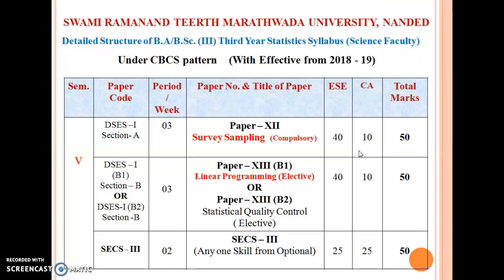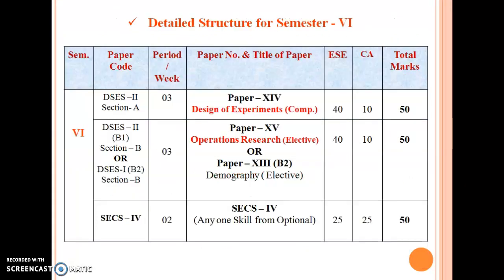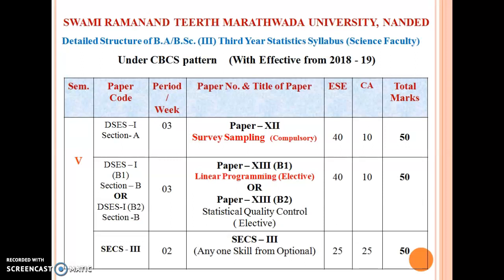we have two semesters, semester 5 and semester 6. For semester 5, we have two different papers, paper 12 and paper 13. Paper 12, survey sampling, is a compulsory paper. 40 marks are for the end semester examination and 10 for the continuous assessment.